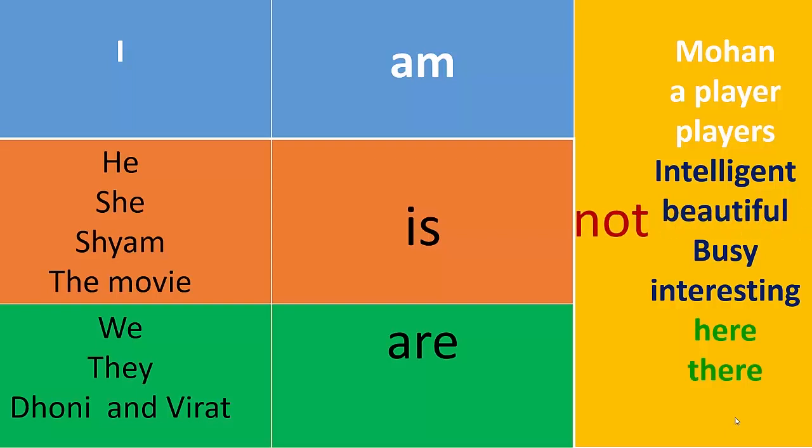Remember, you can always add not between helping verb and the object, whatever it is. It can be a noun or an adjective or an adverb. For example, you can say he is not a player, he is not intelligent, the movie is not interesting, I am not here.